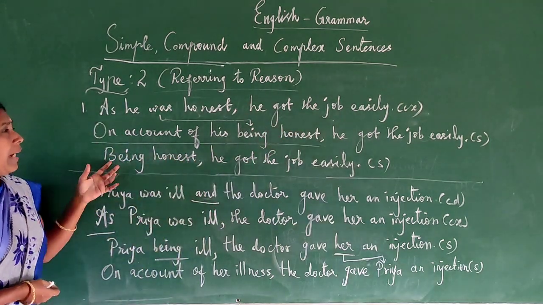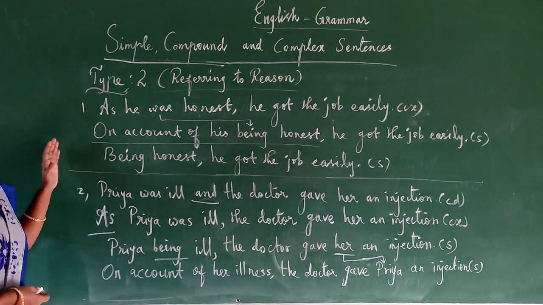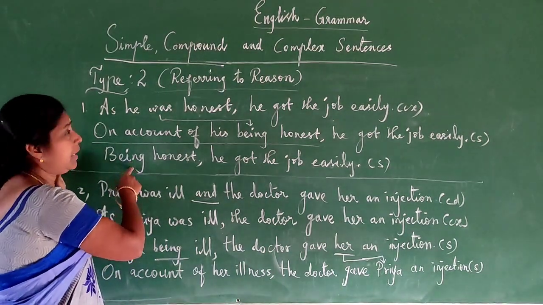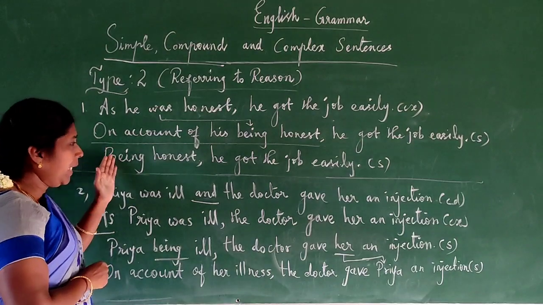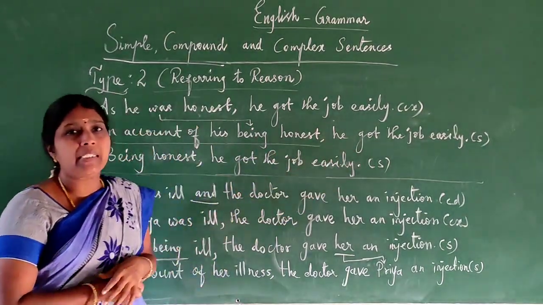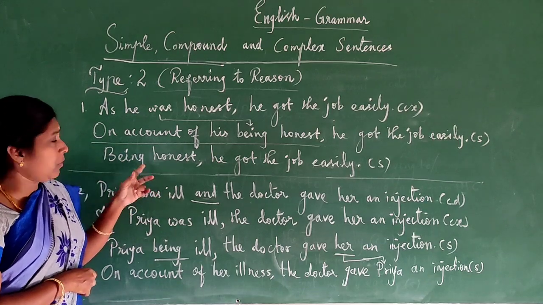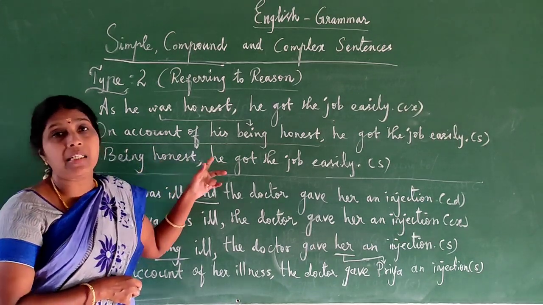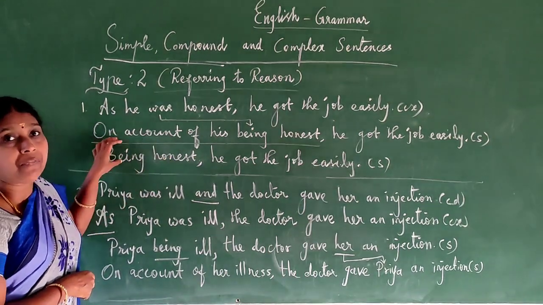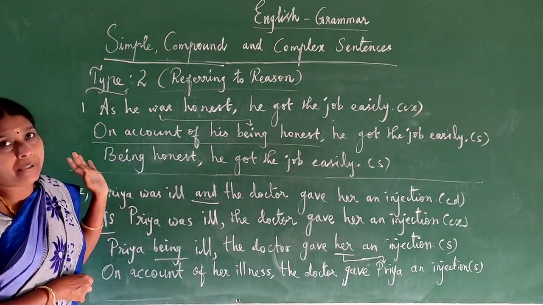Then one more we can write for this type alone, the reason type: being. If you start with being, that refers to the as type. Being honest, he got the job easily. This is also a simple sentence. And also keep it in your mind, don't write being honesty. That is, in the same sentence, don't write both the ing form and the noun form. Always keep it in your mind.